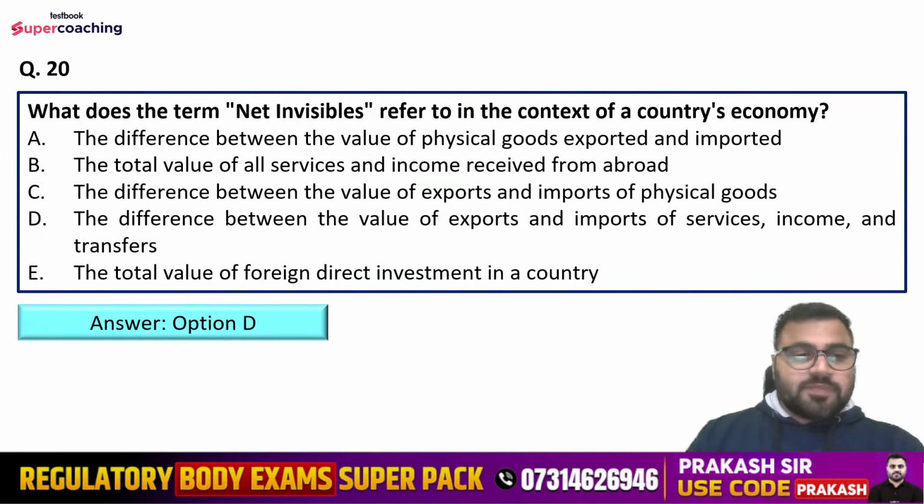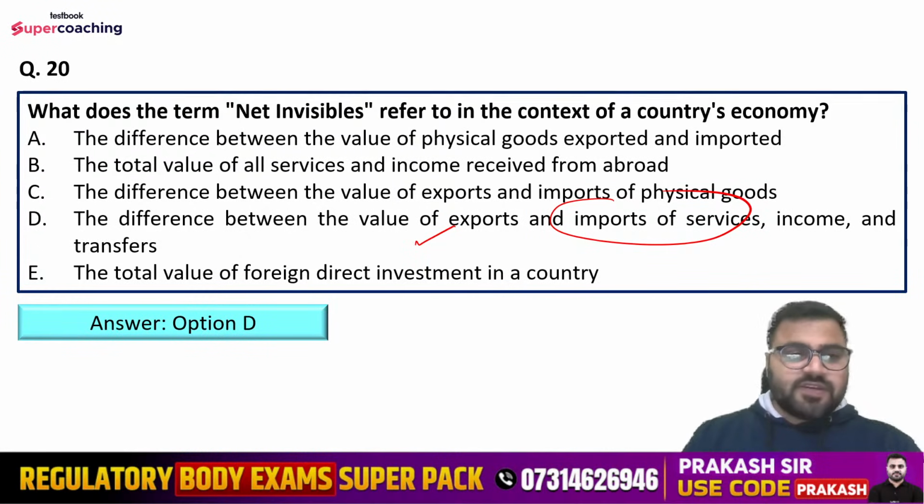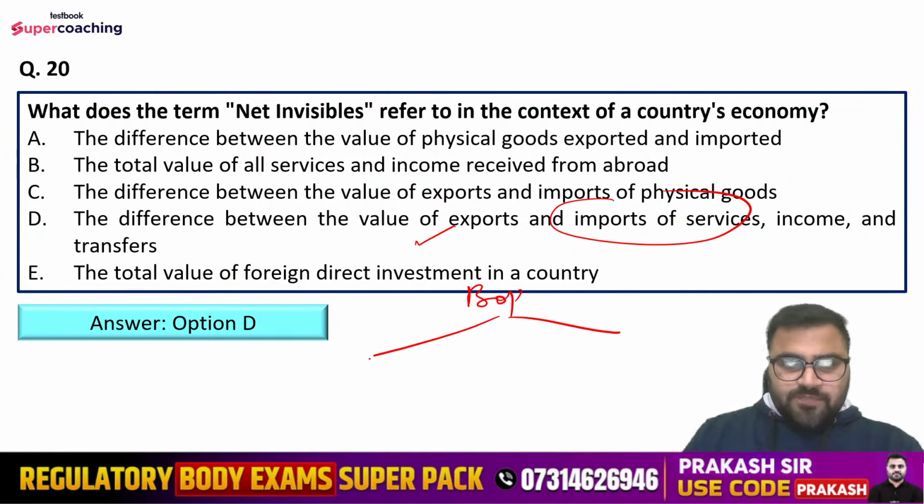So right answer is option number D. That is the difference between the value of exports and imports of services, income and transfer. Right. So what is happening? So here when we talk about the balance of payment, balance of payment is having two components. Number one is current account. Number two is the capital account, right?